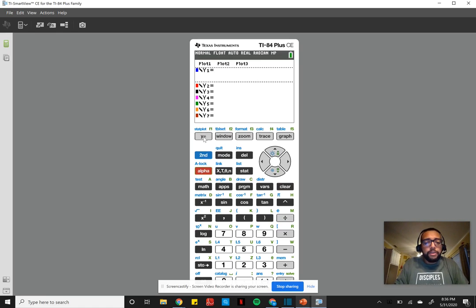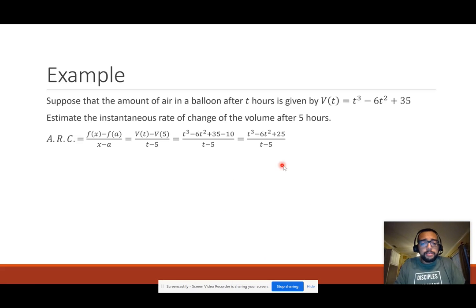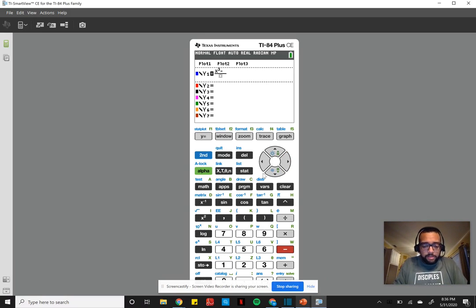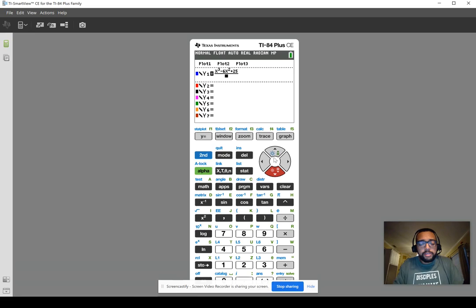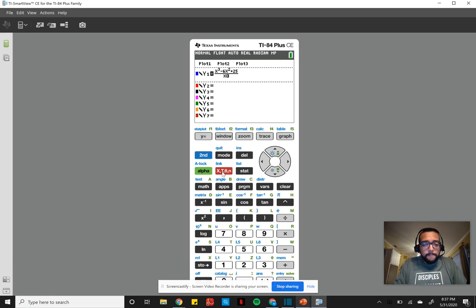You can do alpha y equals, it says n over d, which is numerator over denominator, and it gives you this nice little thing. I can't really do variables here for some reason. So that's t cubed minus 6x squared plus 25, over t minus 5.